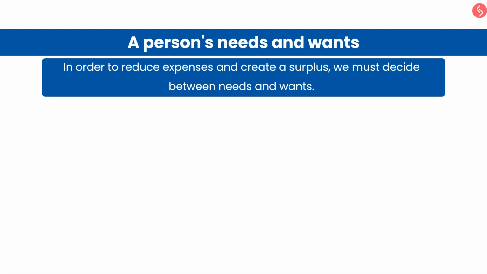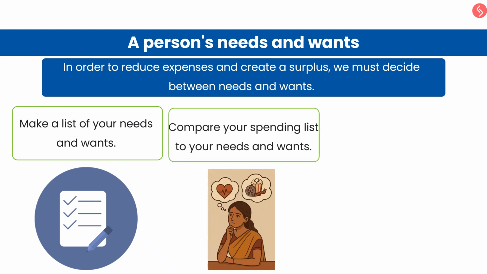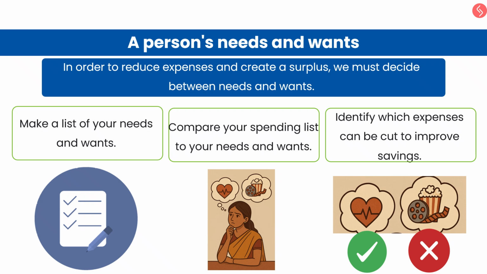In order to reduce expenses and create surplus, we must decide between needs and wants. Make a list of your needs and wants. Compare your spending list to your needs and wants. Identify which expenses can be cut to improve savings.